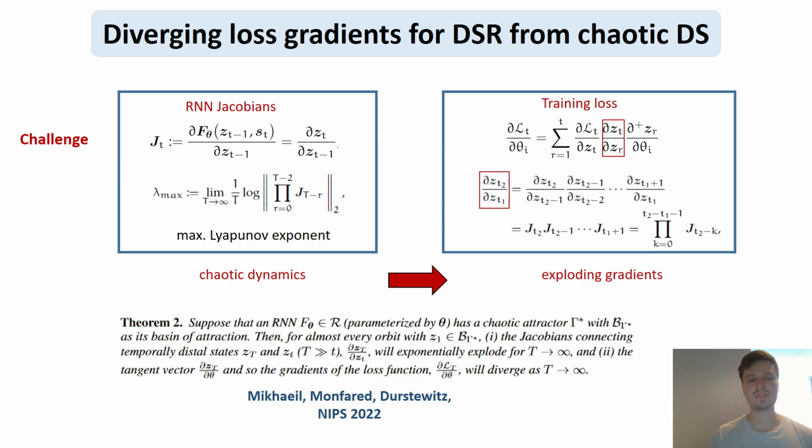And previous work in our group actually showed that this is bound to happen for all chaotic dynamics. So this is in principle unavoidable no matter what kind of architecture or RNN model you use, because precisely this RNN constitutes a surrogate model of this chaotic dynamical system, so it itself has to constitute a chaotic dynamical system.